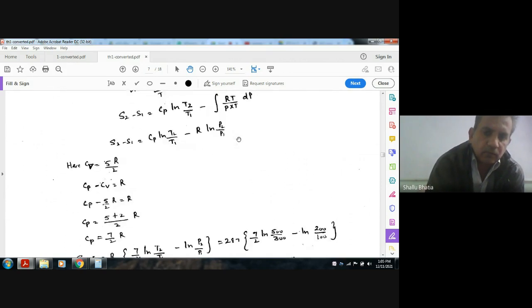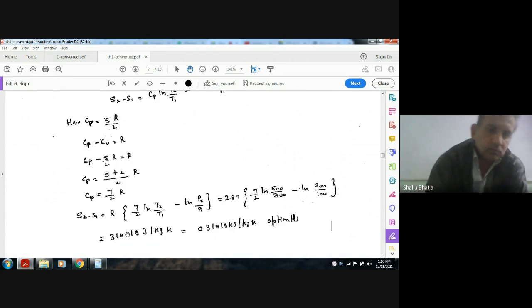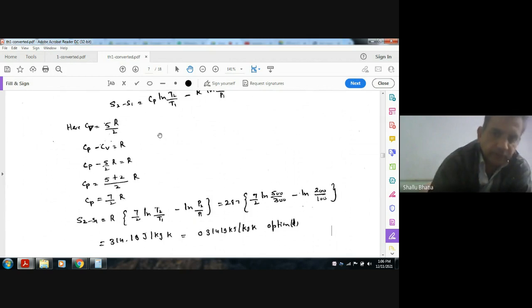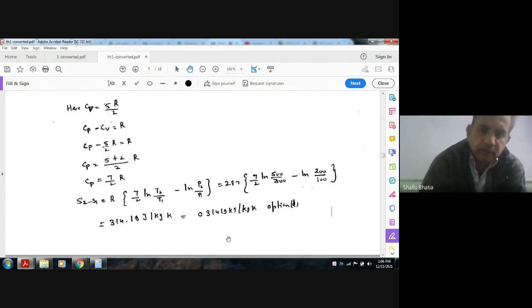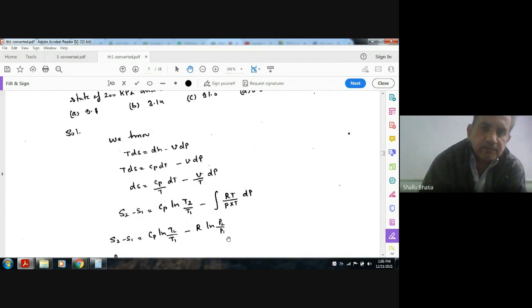Now Cp minus Cv is equal to R, so Cp is 7 by 2R. By putting the value of Cp we have this entropy change. Now if we put the values of T2, T1, P2 and P1, we get 0.314 kilojoules per kilogram per Kelvin. So the answer is D.